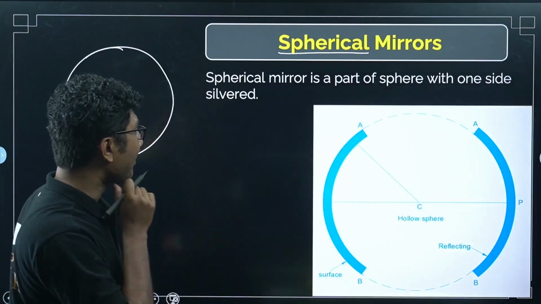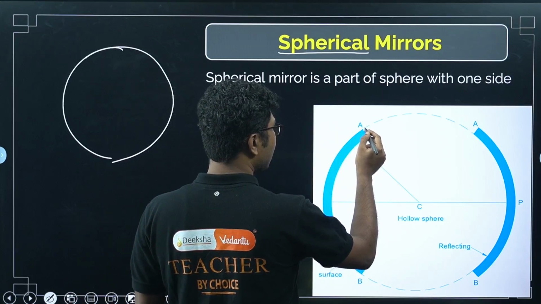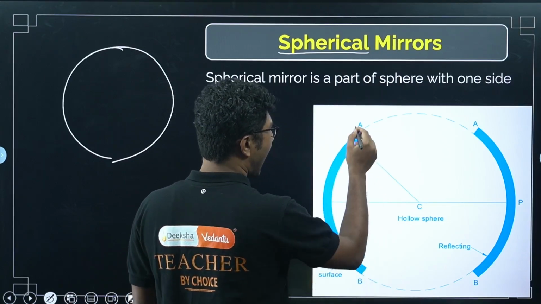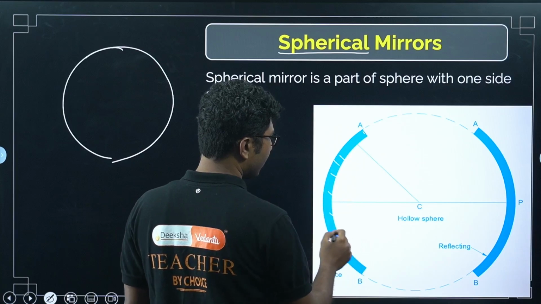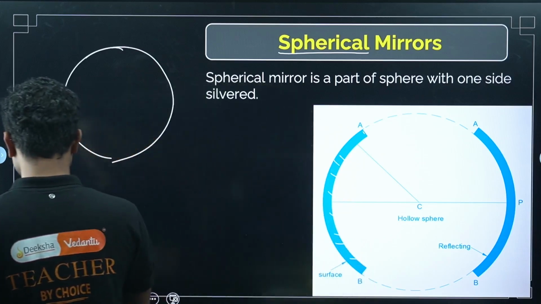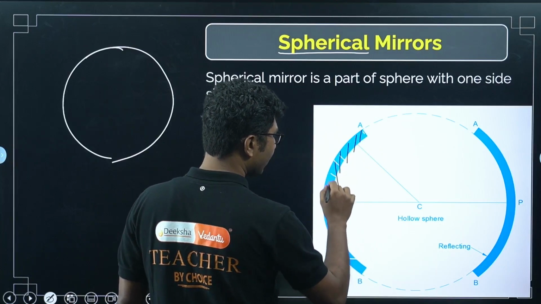So what happens in this case is, suppose this is the outer surface of the sphere, and you silver the inner part of the surface. Generally the silvered part is denoted like this.